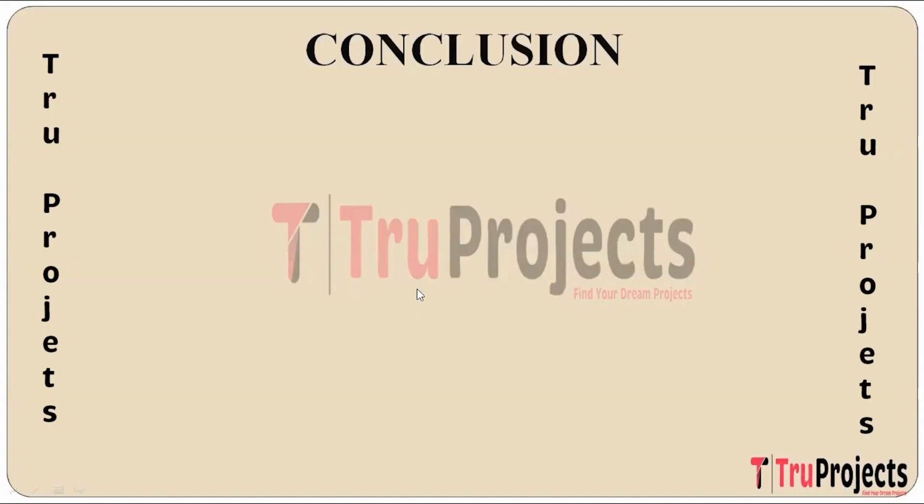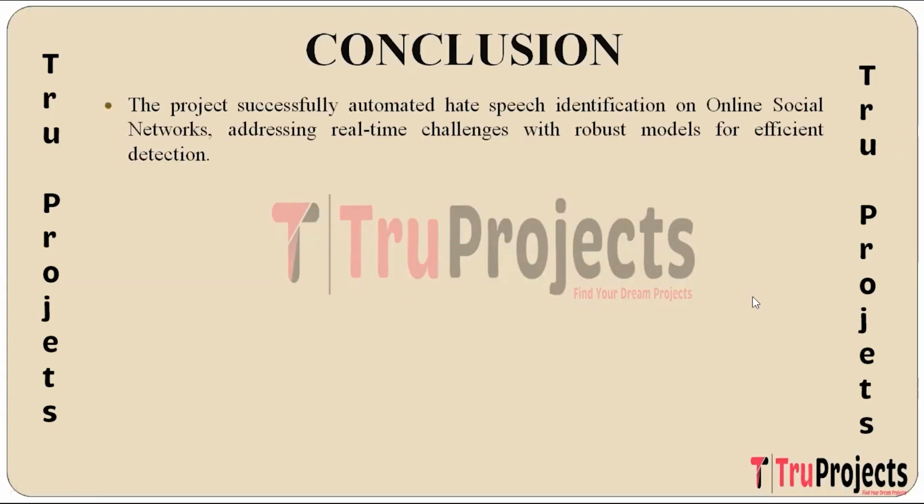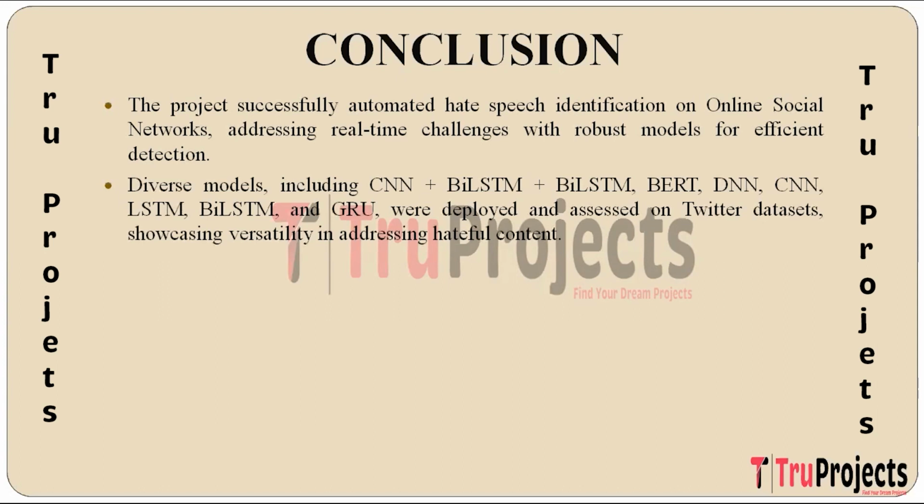So the conclusion here is the project achieved automated identification of hate speech on online social networks, effectively addressing real-time challenges through the implementation of robust models for efficient detection. Diverse models such as CNN combined with two bi-LSTMs, BERT, DNN, CNN, LSTM, bi-LSTM and GRU were deployed and evaluated using Twitter datasets. This demonstrated the project's versatility in effectively addressing various forms of hateful content.